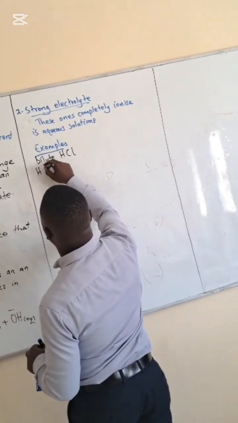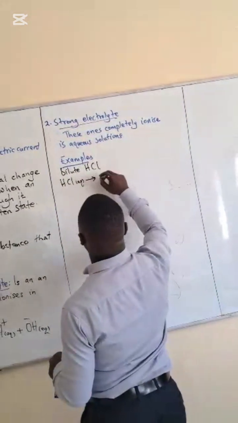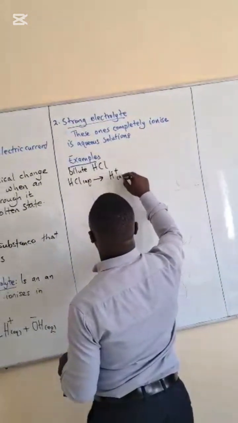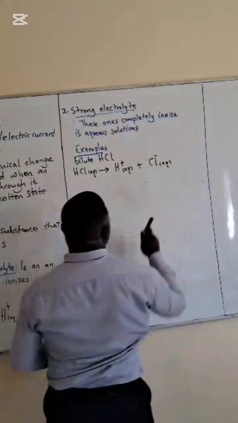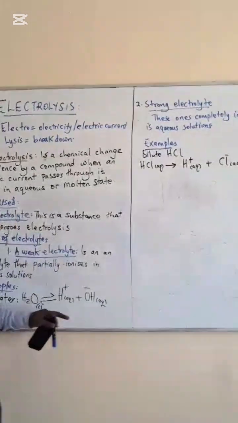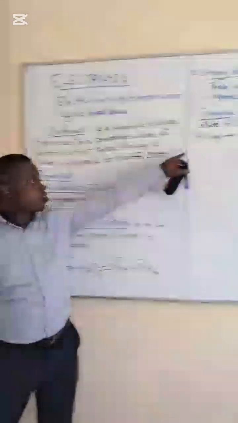If we put hydrochloric acid in aqueous solutions, it ionizes to form hydrogen ions and chloride ions. There is quite a big difference between the weak electrolyte and the strong electrolyte.